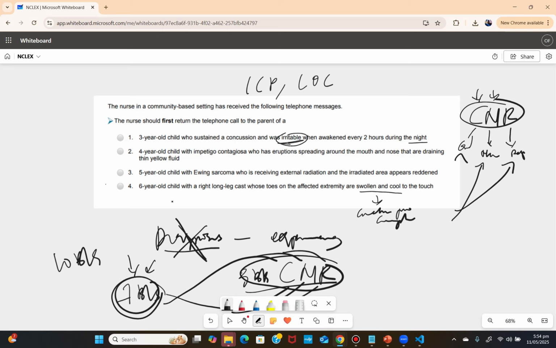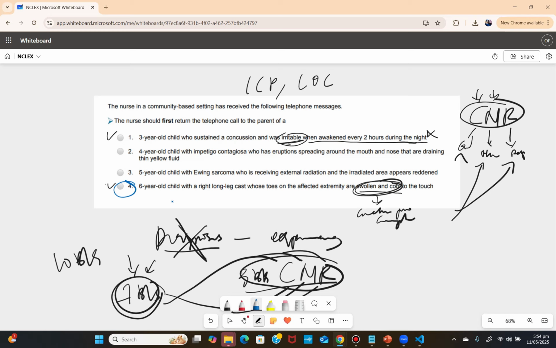But right here, they said the client is irritable, but they did not say they are not awake, or that they have a level of consciousness issue or signs of ICP, nothing like that. Unlike this patient, they are talking about swollen, cool, and we are automatically thinking about a circulatory complication. So we still need more information to show that this patient is having a problem, but this is already showing that the patient is having a problem. So if I'm going to prioritize between 1 and 4, my answer will definitely be 4. You can see how it works, right? This is how you can apply the principle.